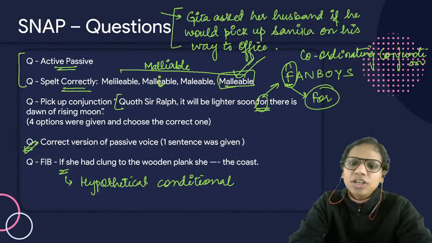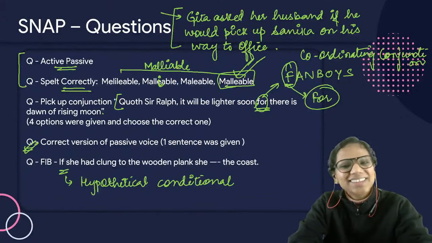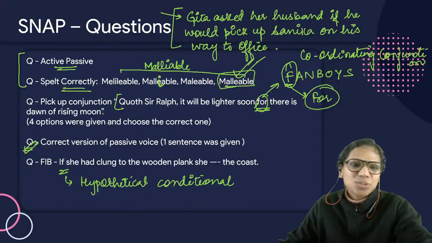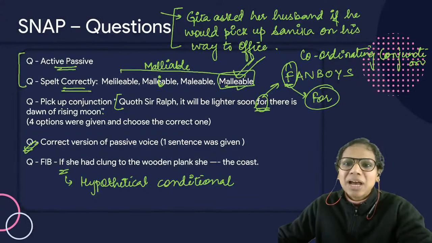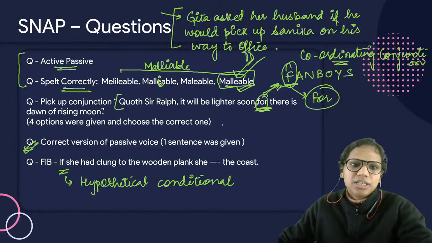Slot 4 overall, English was pretty easy there as well. You can see the questions for yourself. Malleable is a common word, right? "For" is a conjunction that we teach you. This is the first conjunction that we teach you when you learn coordinating conjunctions.